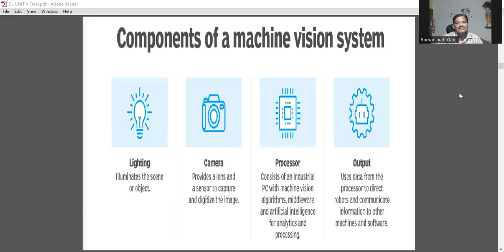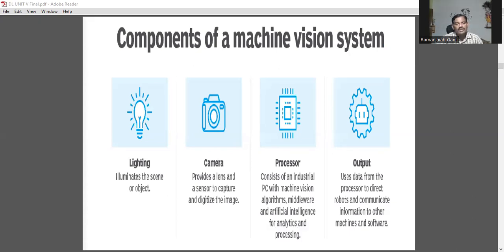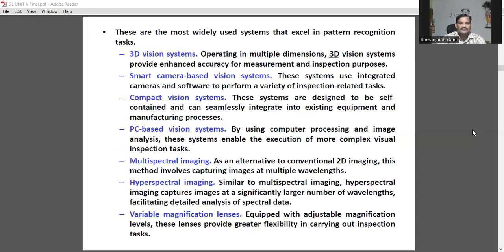Processor consists of an industrial PC with machine vision algorithms, middleware, and artificial intelligence for analytics and processing. Output uses the data from the processor to detect defects and communicate information to other machines and software. There are lighting, camera, processor, output.